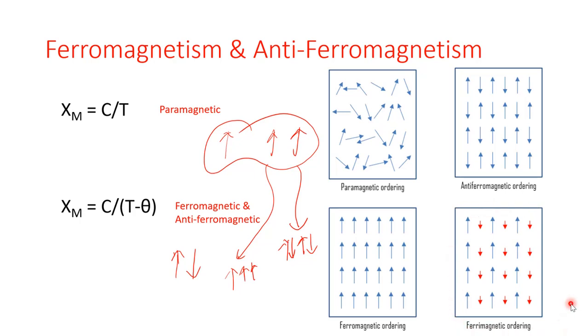And what is this case? That is the ferrimagnetic ordering or ferrimagnetic coupling. Ferrimagnetic coupling is one type of anti-parallel arrangement of coupled spins, but in that case the contribution of one spin is not completely equal to the contribution of the other spin.